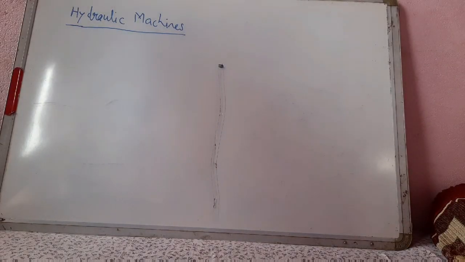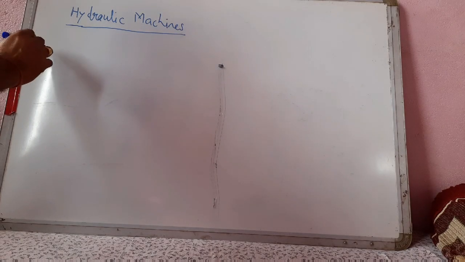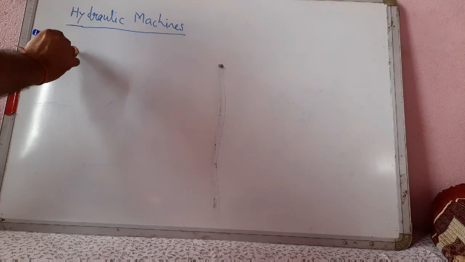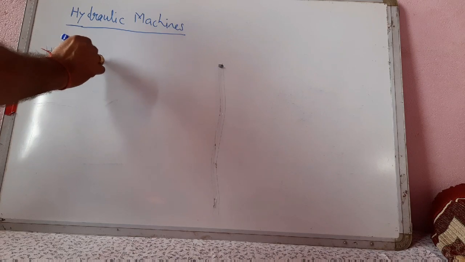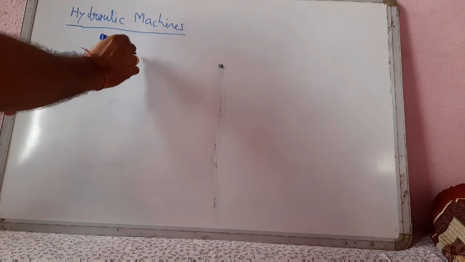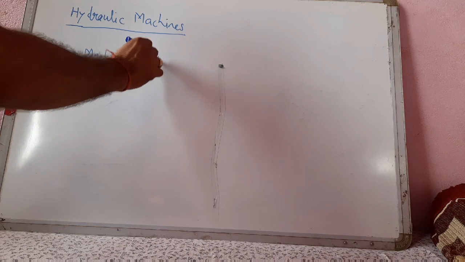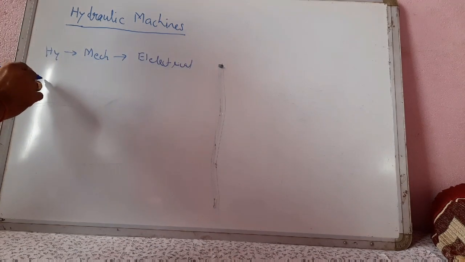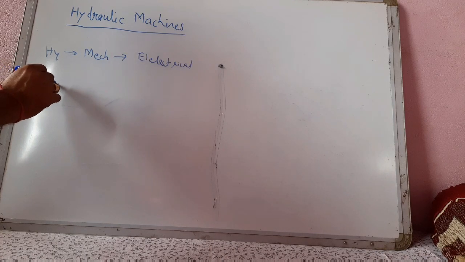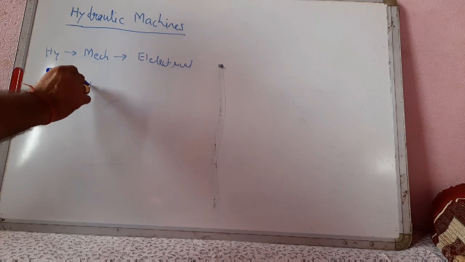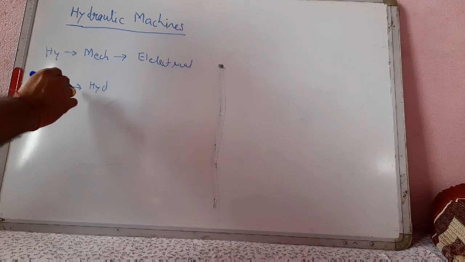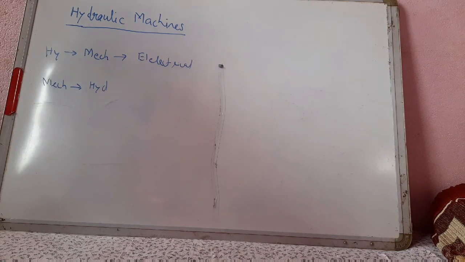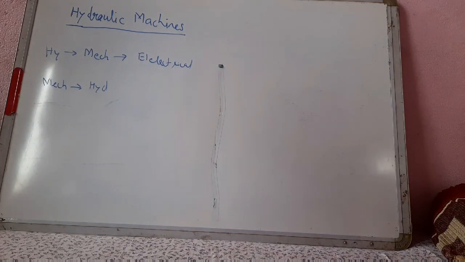Hydraulic machines are defined as those machines which convert hydraulic energy to mechanical energy, and that will be converted into electrical energy, or convert mechanical energy to hydraulic energy. So these are two types of hydraulic machines.